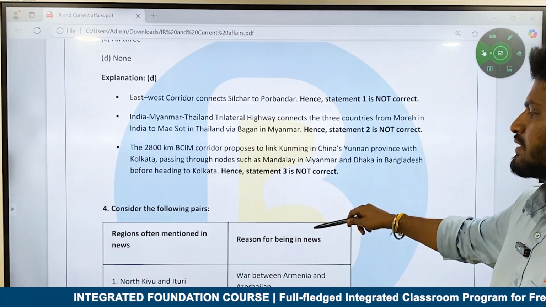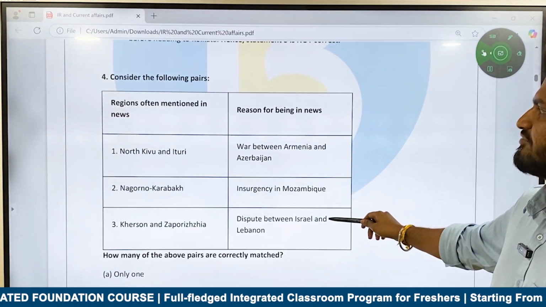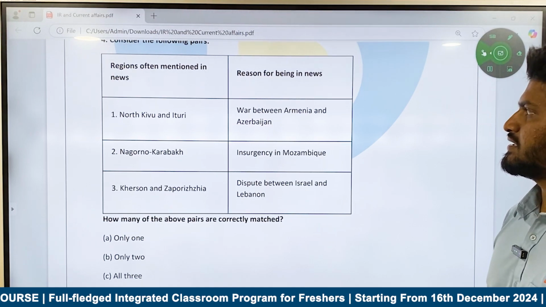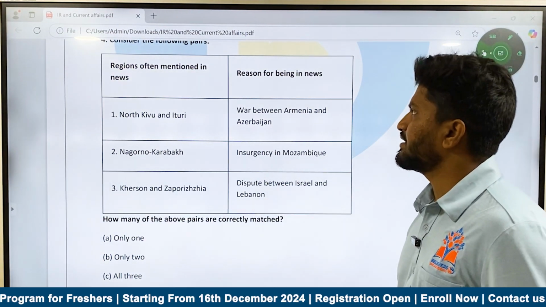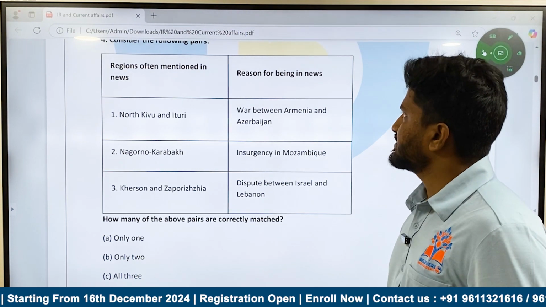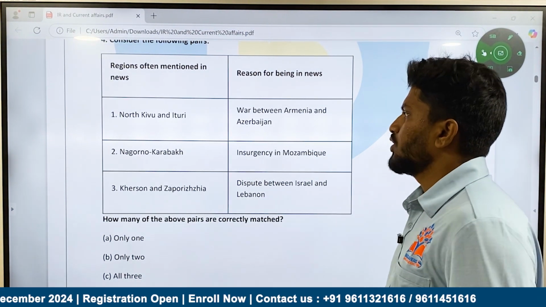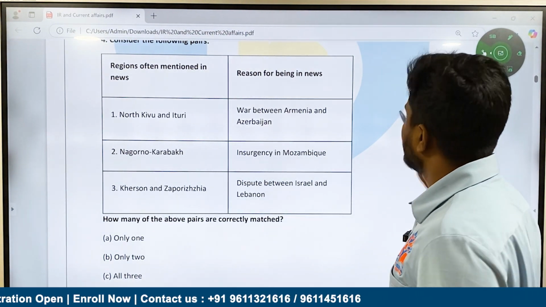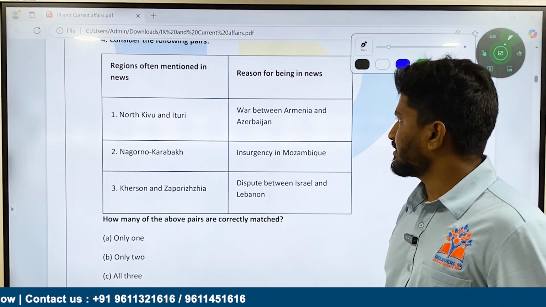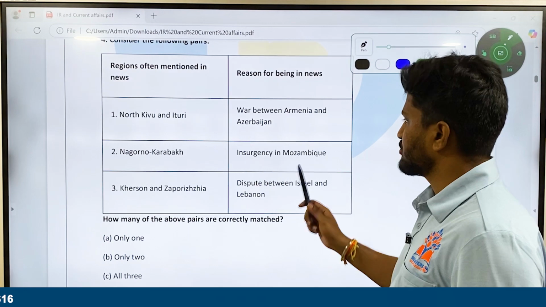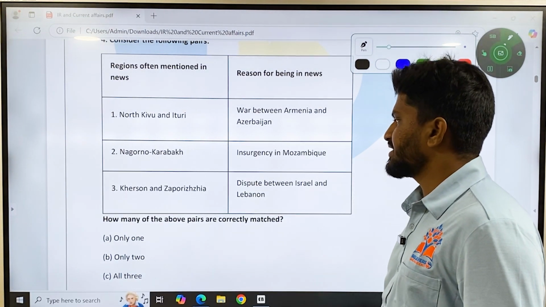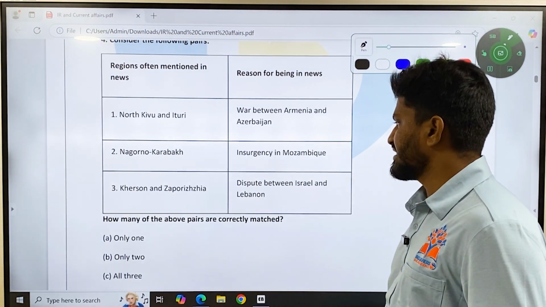Then again, current affairs with international relations. Consider the following pairs. Column 1 is regions often mentioned in the news, and column 2 is reasons for being in the news. 1. North Kivu and Ituri, war between Azerbaijan and Armenia. 2. Nagorno-Karabakh, war between insurgents in Mozambique. 3. Kherson and Zaporizhzhia, dispute between Israel and Lebanon.